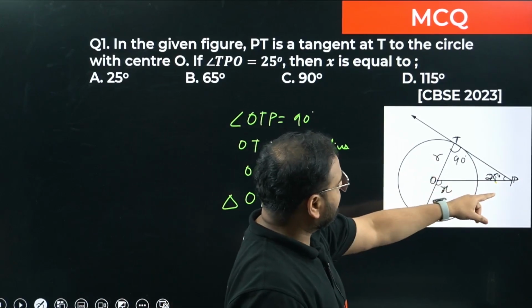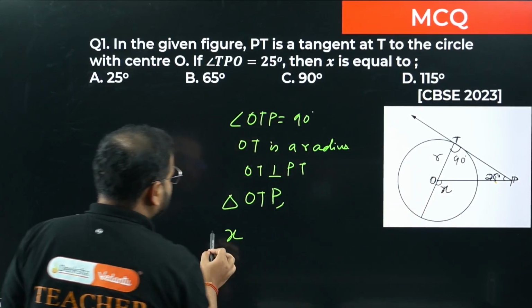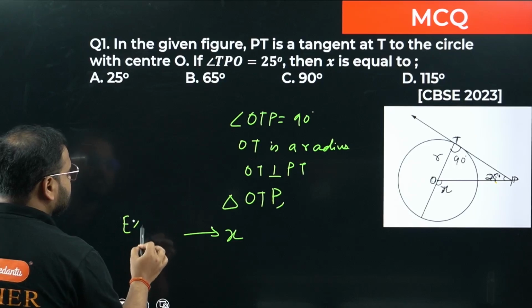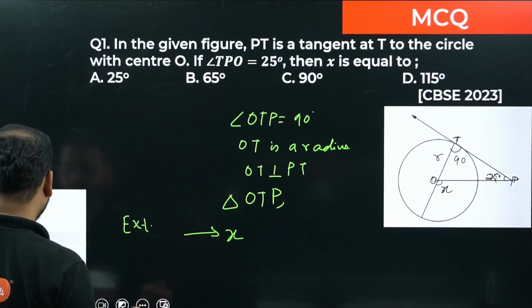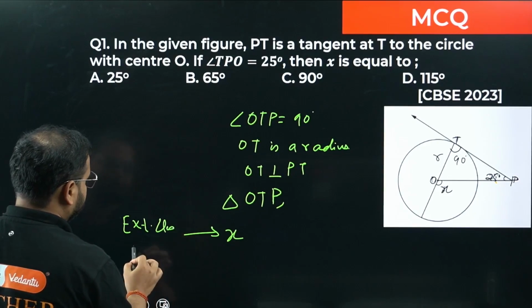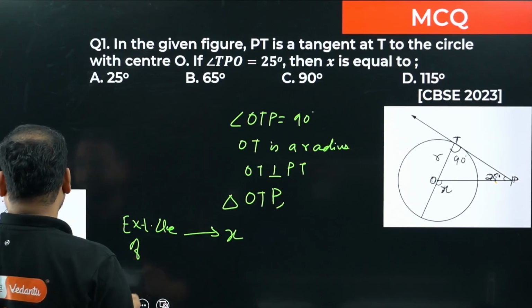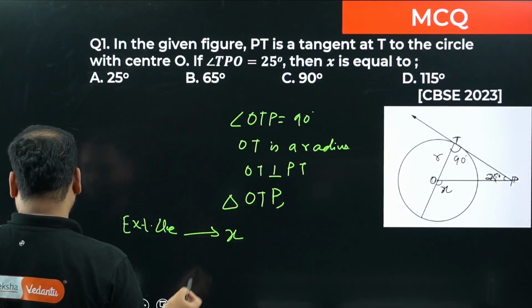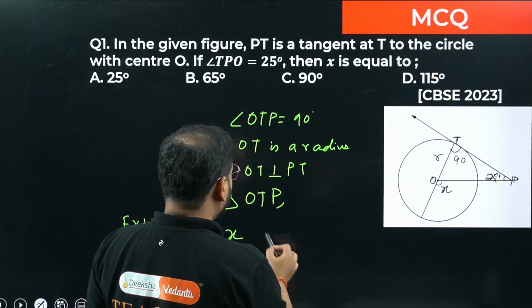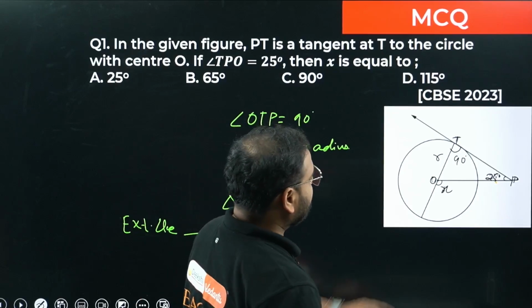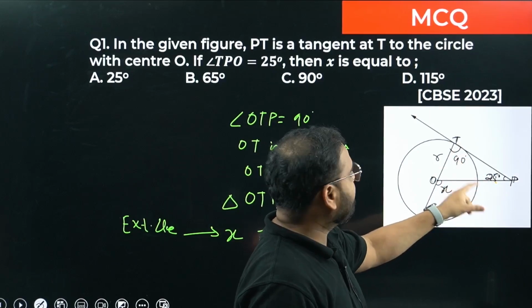So in triangle OTP, if you check carefully, angle X is actually an exterior angle of the triangle. I don't have to write the triangle, I've already written the name over here. So X is simply the exterior angle. What's the value? Sum of interior opposite angles. The opposite interior angles are OTP and OPT, basically T plus P.